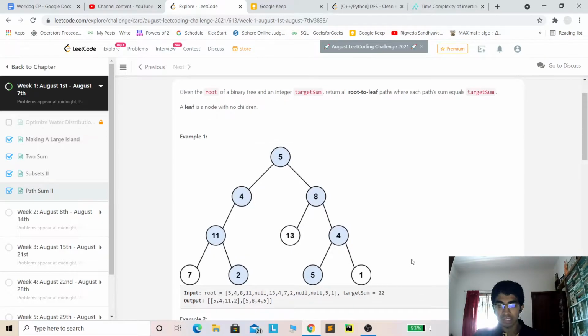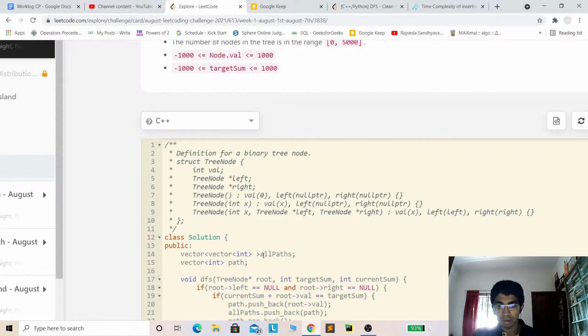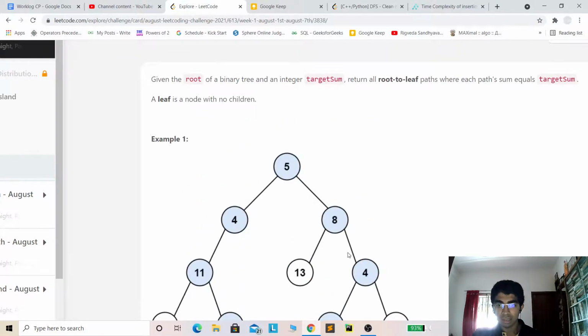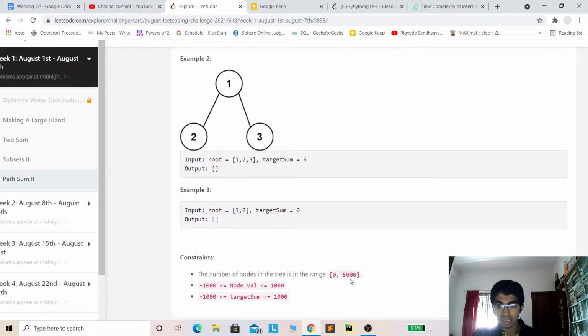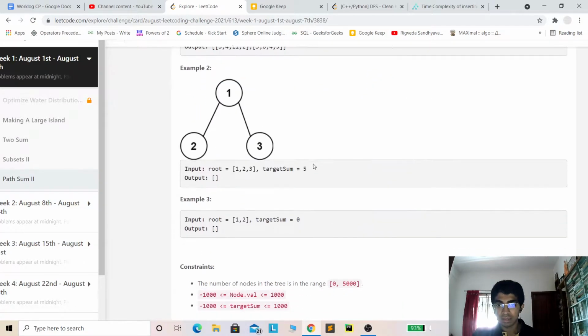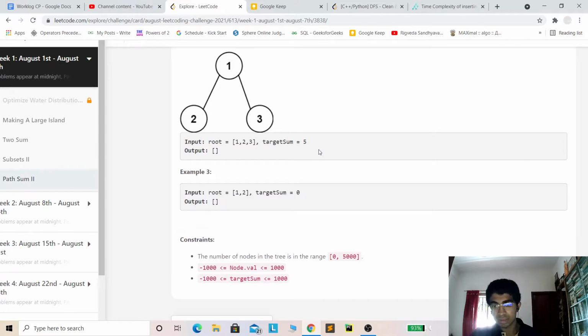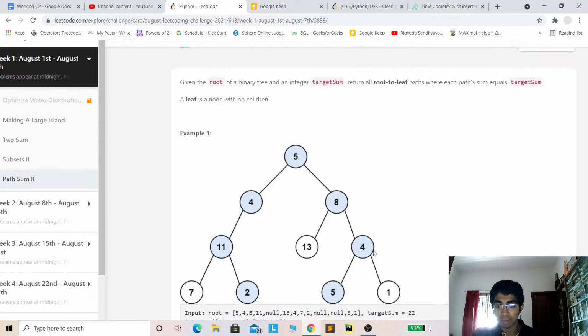So if you are using C++, then we have to return a vector of vector where each vector is a path, and the vector of vector stores all the paths. And the constraint is that the tree can have up to 5,000 nodes. There is a slight misconception in the time complexity. We'll discuss that later, but let's look at the approach first.